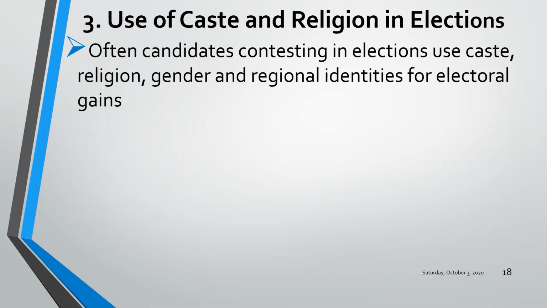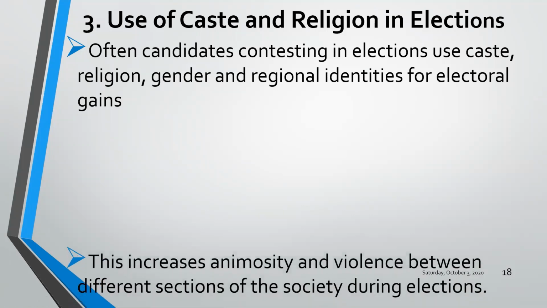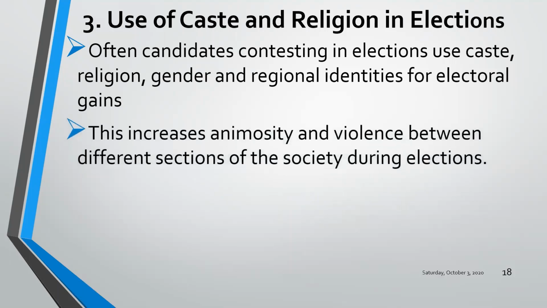Especially caste and religion play a very important role in elections, and voters also try to see the candidates who belong to their own particular religion or caste. Apart from that, gender and regional identities also play an important role while voters choose their candidates. This increases animosity and violence between different sections of the society during elections.